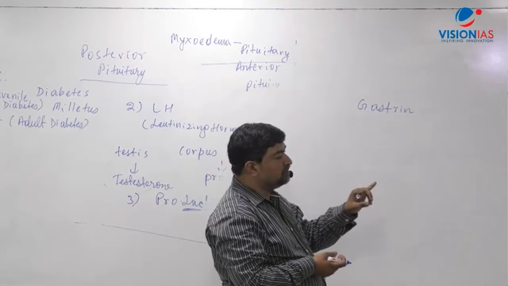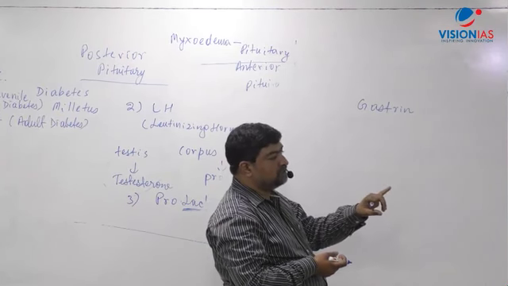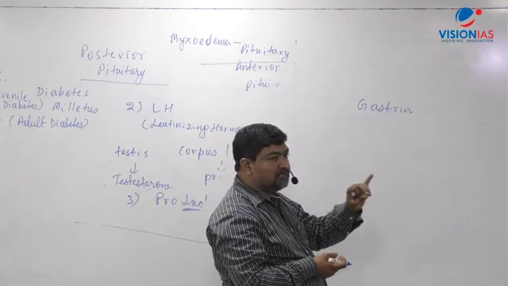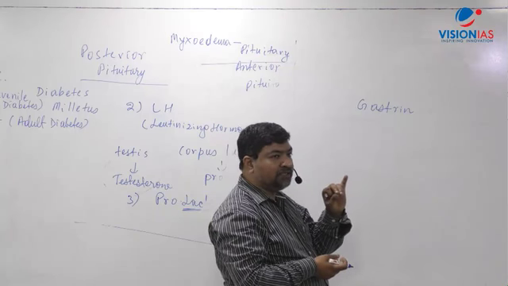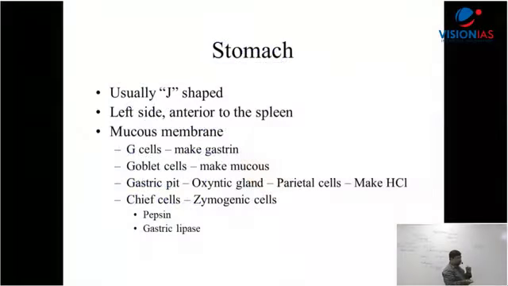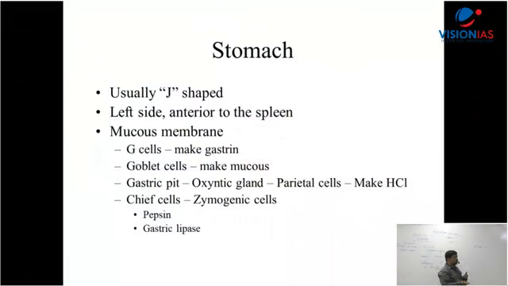Then you have gastric pit, oxyntic gland, parietal cells, very important, parietal cells, which make hydrochloric acid, HCl. Right? You know that stomach is acidic. So from where does the hydrochloric acid come? Parietal cell. That is part of that. Then what comes here? Chief cells, zymogenic cells, which secrete 2 types of enzymes, pepsin and gastric lipase.